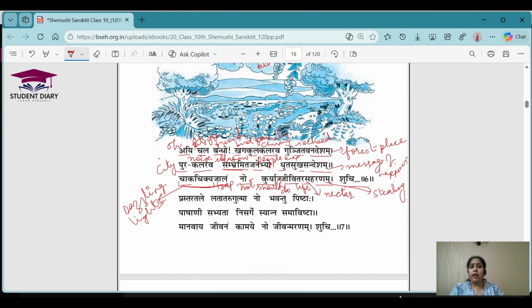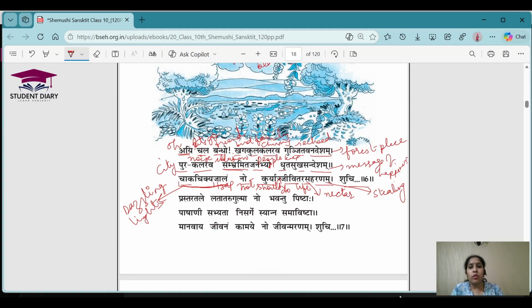Okay. So I hope everyone has written the meanings properly for every word. So let's go for the understanding of the shloka. In the first line, the poet is saying that, oh dear friend, let's go to the forest place. Let's go to a place which is actually a forest and which is echoing. Because of what? Because of the chirping of the families of the birds. So he is imagining that there are a lot of trees, because if trees will be there, then only the birds will be there, right? So many birds will be there, and the full forest is echoing because of the chirping of the birds, and he wants the people to go with him there.